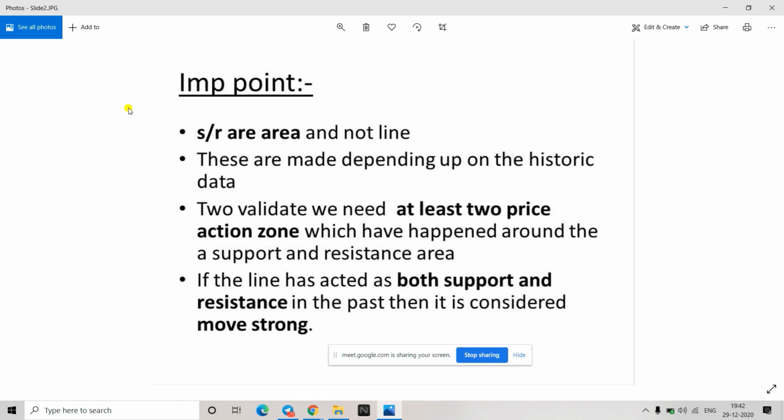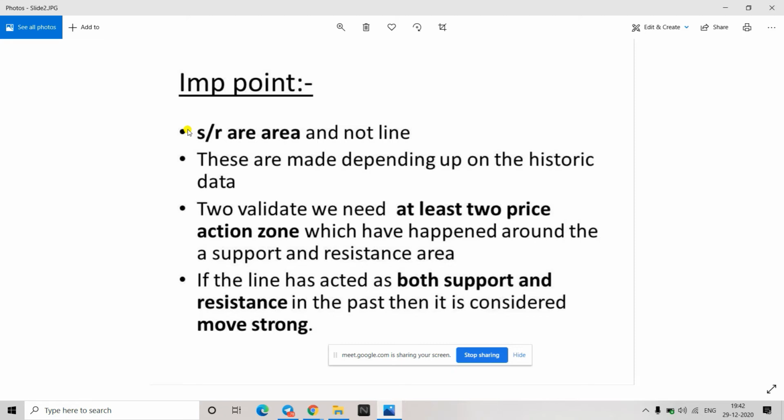For support and resistance, I'll use a short word, that is SNRs. We draw them like a horizontal line, a straight line. Though we draw them like a straight line, in our mind we have to think that there is an area covering there. Just make sure these are not lines. A few points above, a few points below, that complete area is a support zone or a resistance zone. It is not that the line is acting as a support, it's that complete area. And that area we also call a price action zone.